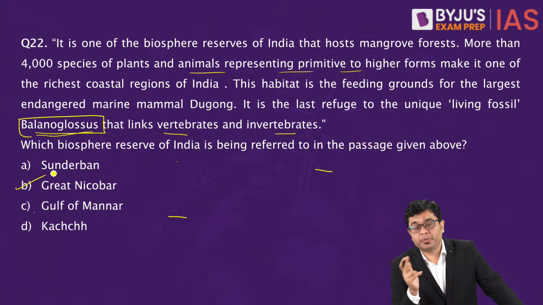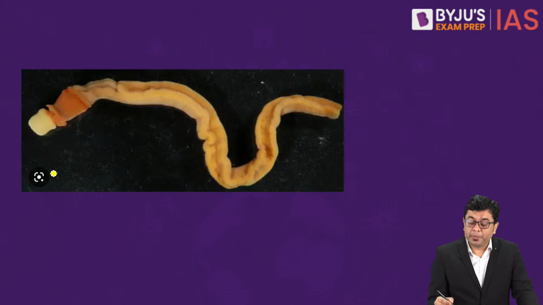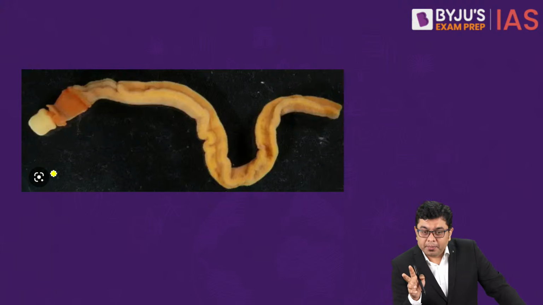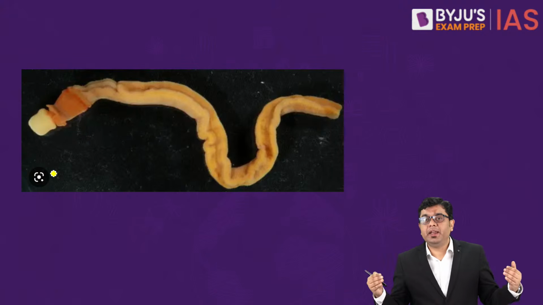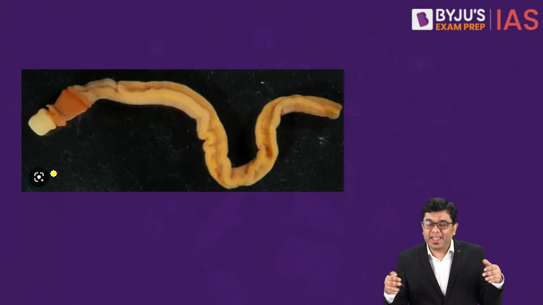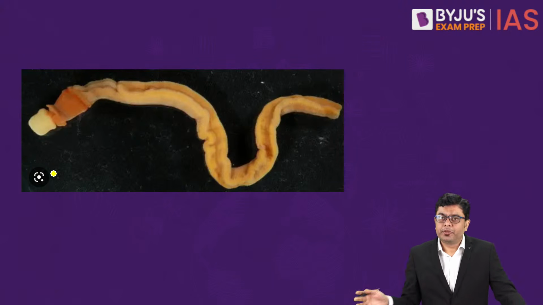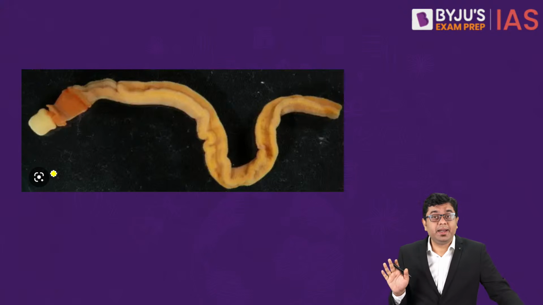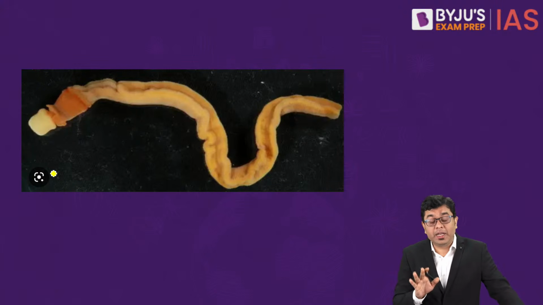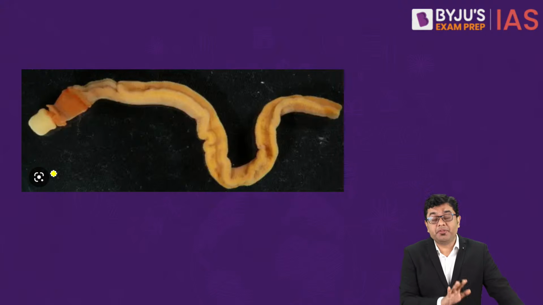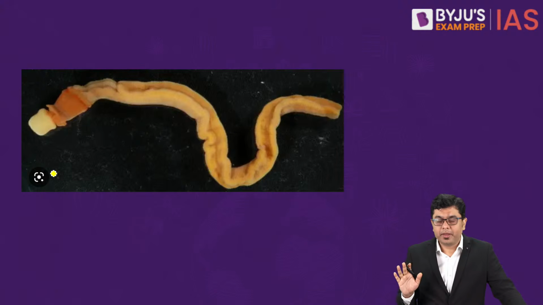Dugong population is to be found in both these areas. Now Balanoglossus, if you observe, forms a linkage between the vertebrates and the invertebrates. Okay, so the vertebrate and the invertebrate in their evolutionary scale, this is one of the important factors. Okay, so here just again I would reiterate, don't get waylaid by only the dugong. Dugong in significant proportion is found in the region of Gulf of Mannar as well.